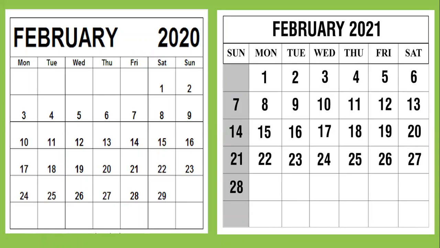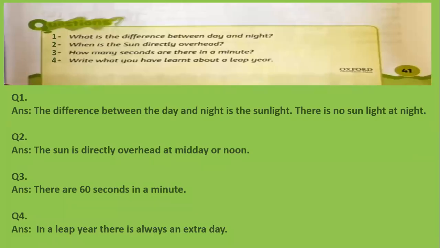Okay, I hope you all understood. Now we have the question answer. I hope you all understood what I told you about the time, the different phases of the day, different parts of the day, and about the time, minutes, seconds, and then months of the year. And now we are in our question answer. What is the difference between day and night? The difference between day and night is the sunlight. There is no sunlight at night.